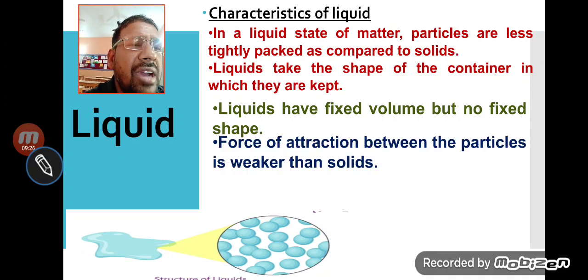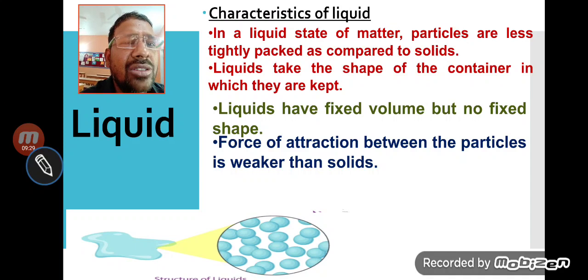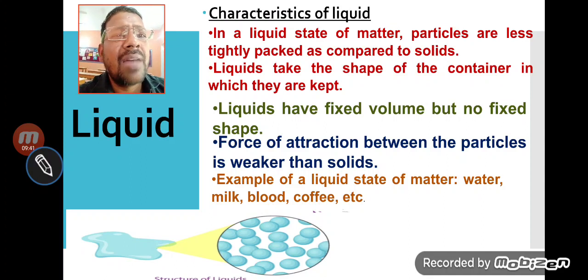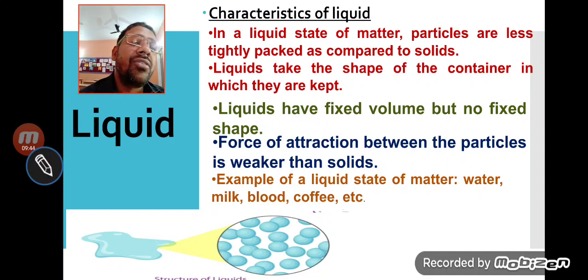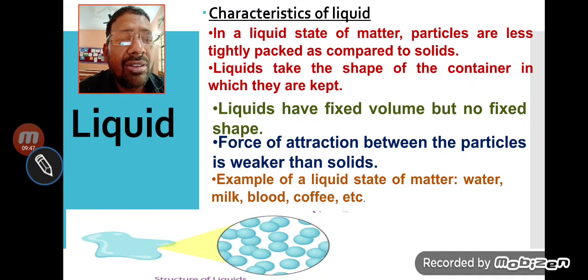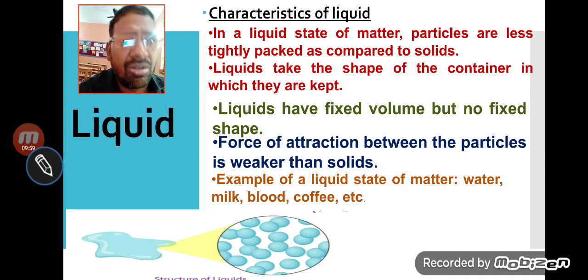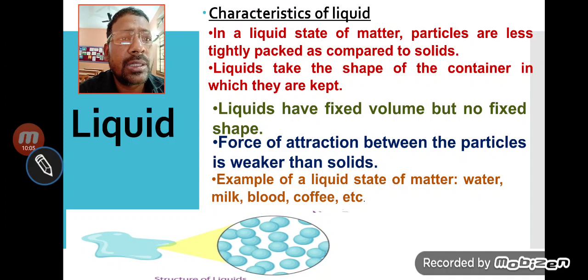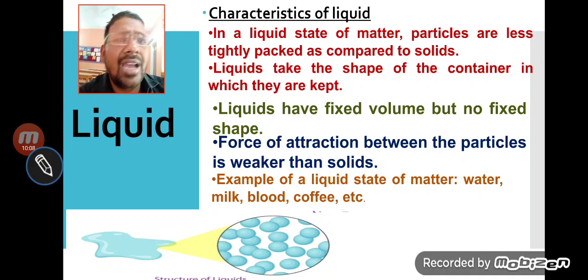Next, the force of attraction between the particles is weaker than solid. Already we have discussed. And next one, examples of liquid state are water, milk, blood, coffee, oil, and lots of things. They are examples of liquid. So what are the differences between solid and liquid? We have discussed, and these are very important topics which will be asked in your examination. What are the differences between solid, liquid and gas, so please be specific. Now, next topic is that